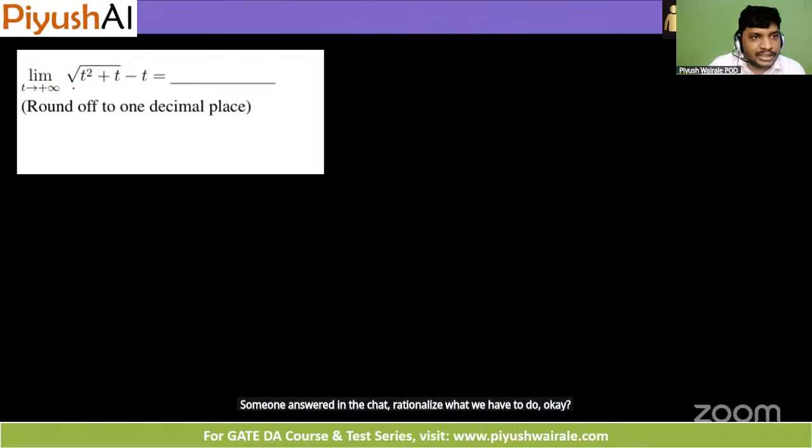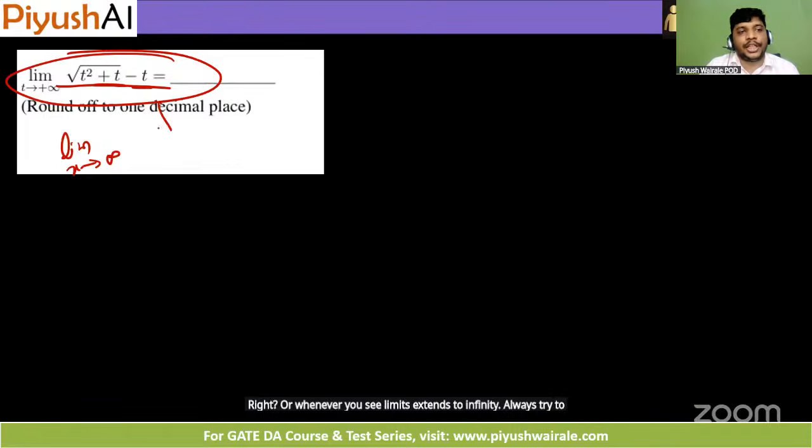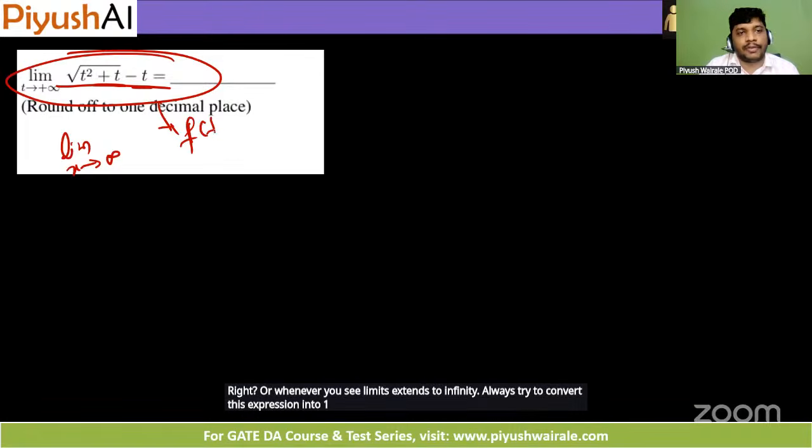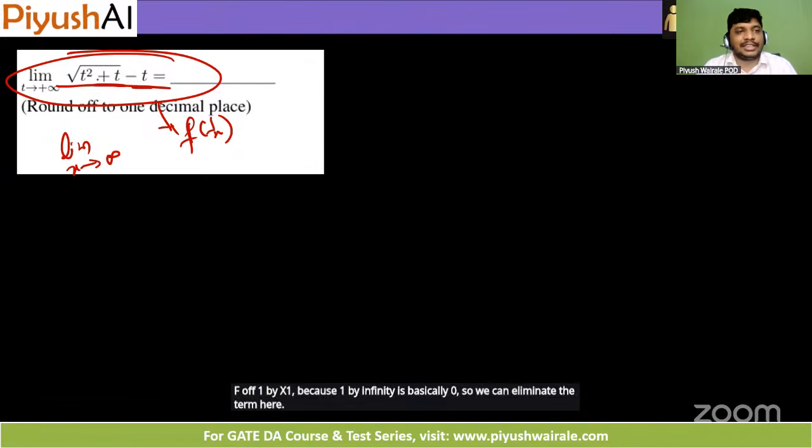So whenever you see this type of thing in the calculus part, under root thing, or whenever you see limits x tends to infinity, always try to convert this expression into 1 by x form, f of 1 by x form, because 1 by infinity is basically 0. So we can eliminate the term here. So we can rationalize this one.